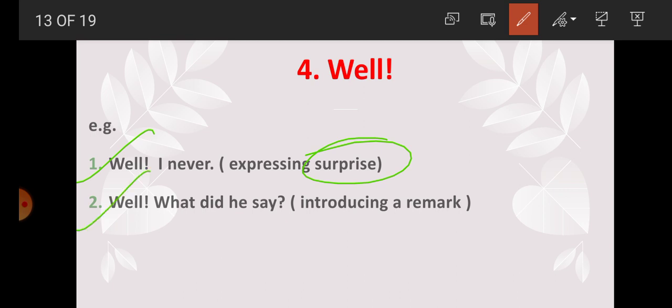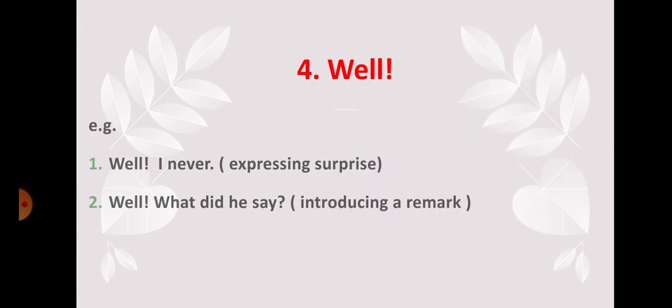Number 2, "Well, what did he say?" Here, well is used for introducing a remark. So we have got here, students, that well is an interjection and it is used for expressing different feelings. In example number 1, it expresses surprise. In example number 2, it is used for introducing a remark only. So we have got here that some interjections are used for expressing different types of feelings.